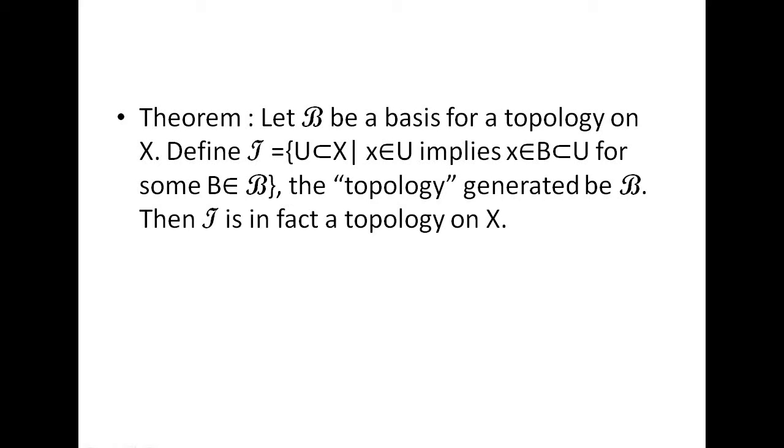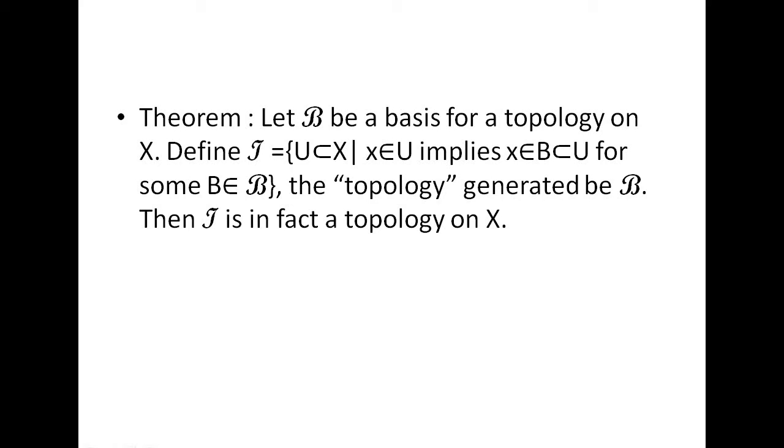One simple theorem: let script B be a basis for a topology on X. Here we define the topology tau, which is equal to the set of U subset of X such that x belongs to U implies there is B in script B with x belongs to B and B is a subset of U. This tau is a topology generated by script B.